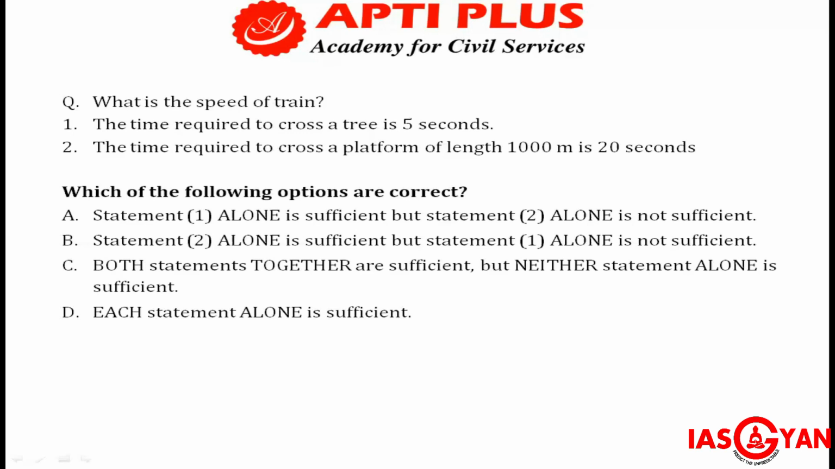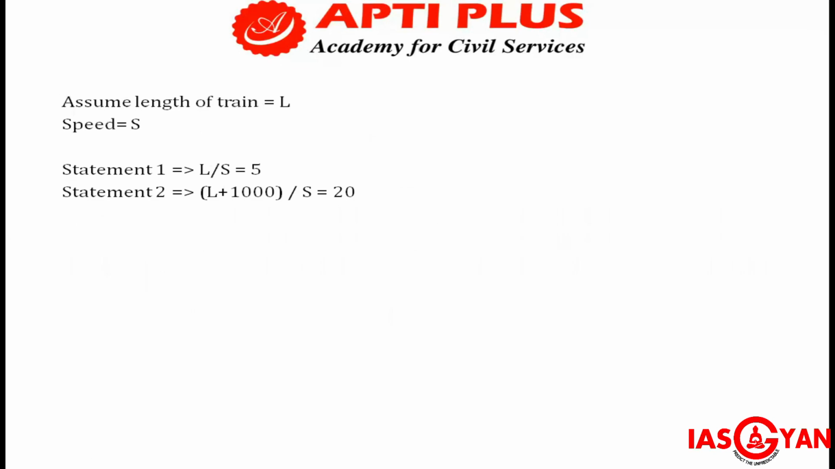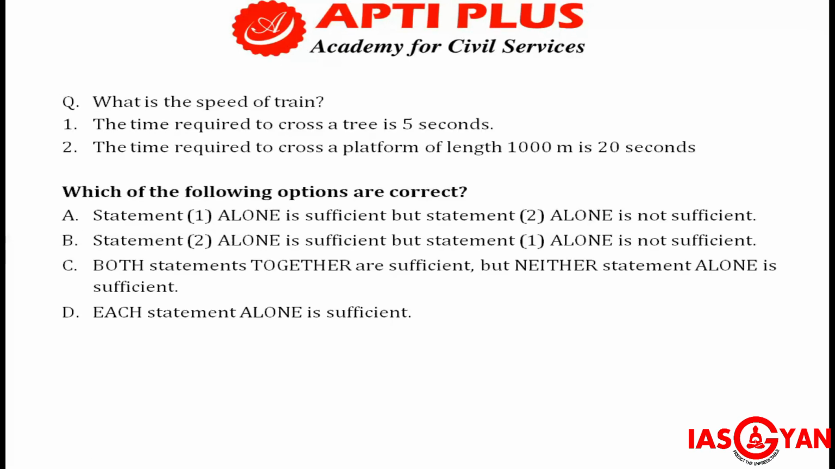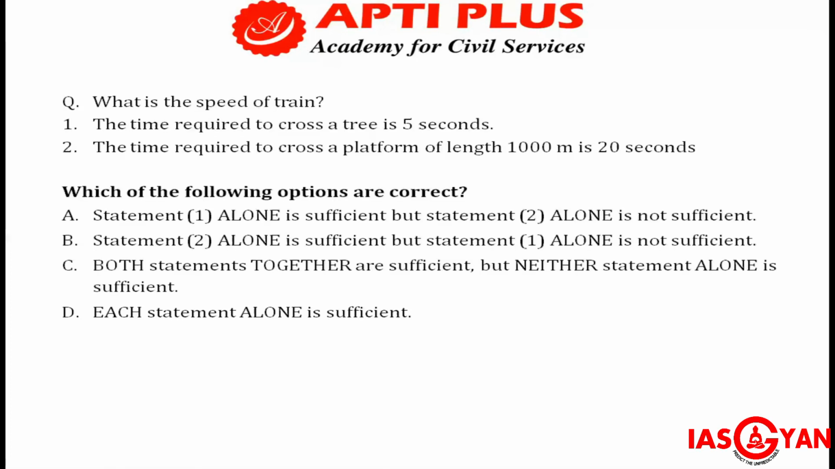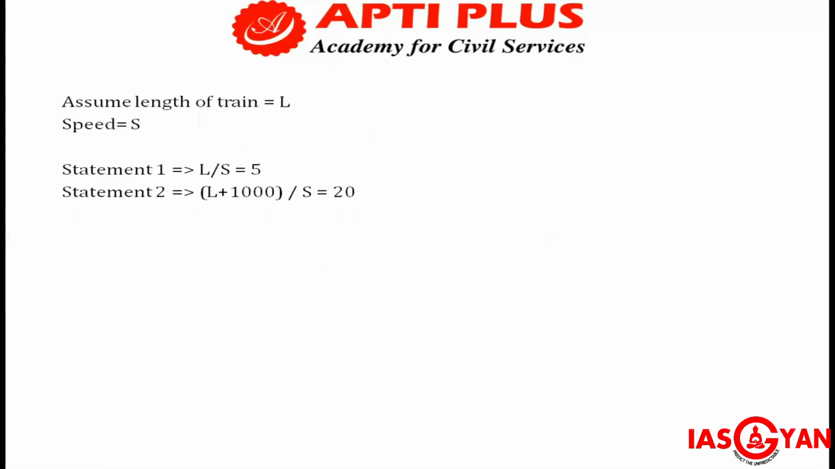Always read the options carefully because it can be tricky sometimes. Like in D, it can be that neither of the statements is sufficient, something like that. So let's see. Assume the length of the train is L, speed is S. The first statement is the time required to cross a tree is 5 seconds. So assume the thickness of the tree is negligible compared to the length of the train. So L by S is 5. Now if you go to the second, the time required to cross a platform of length 1000 meters is 20 seconds. So the length of the train plus 1000 meters divided by speed is 20 seconds.